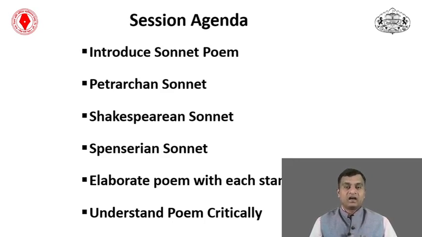Then Edmund Spenser again made some changes in the sonnet form. He used the rhyme scheme ABAB BCBC CDCD EE. In Spenser's sonnet, the last rhyme of a quatrain is repeated again in the next quatrain. Such connectivity we see in the sonnet form in the Elizabethan period, in the Spenserian sonnet.